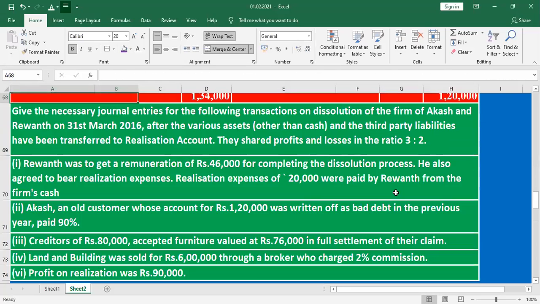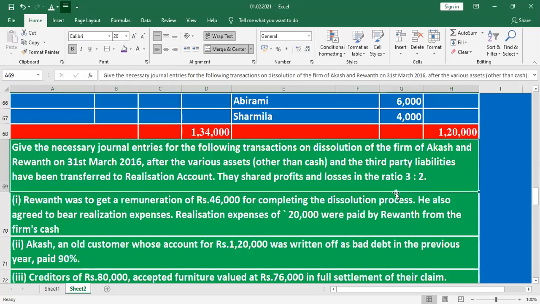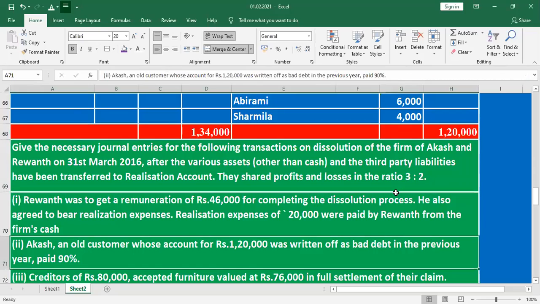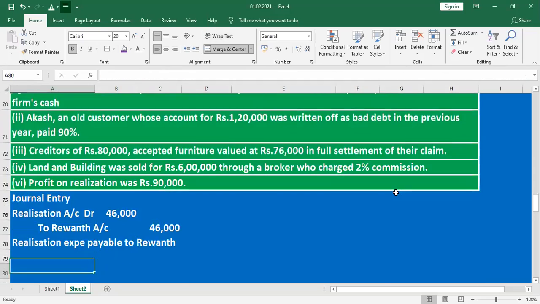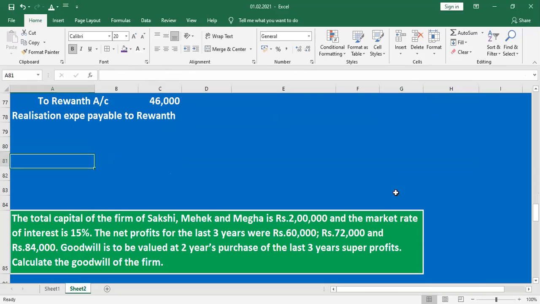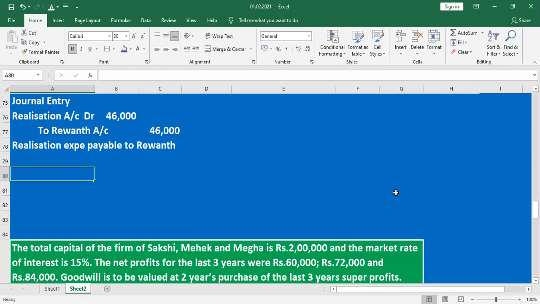Second entry, listen. The amount paid for realization expenses on behalf of Revant, the 20,000 cash goes out. Whenever the cash goes out, cash account credit.